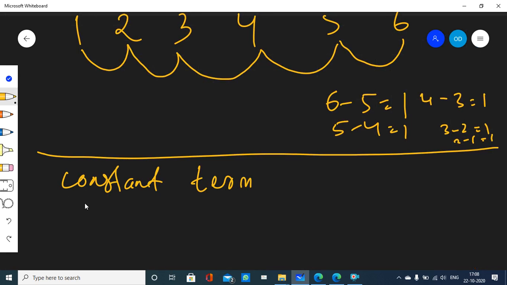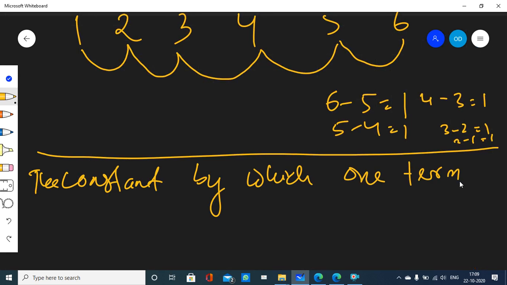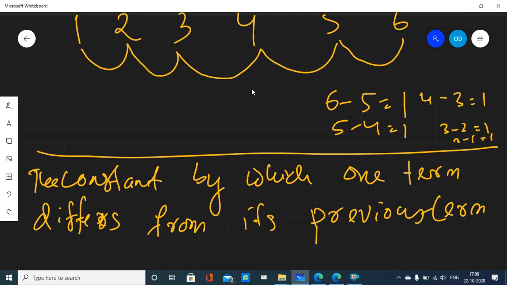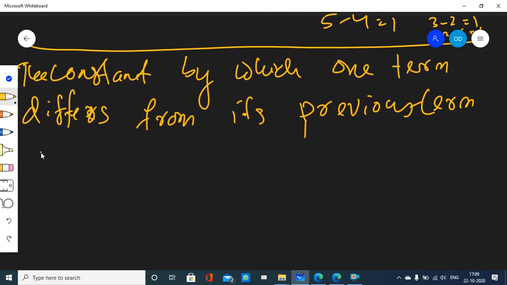Now you see that the constant by which one term differs from its previous term, or preceding term, is called common difference.